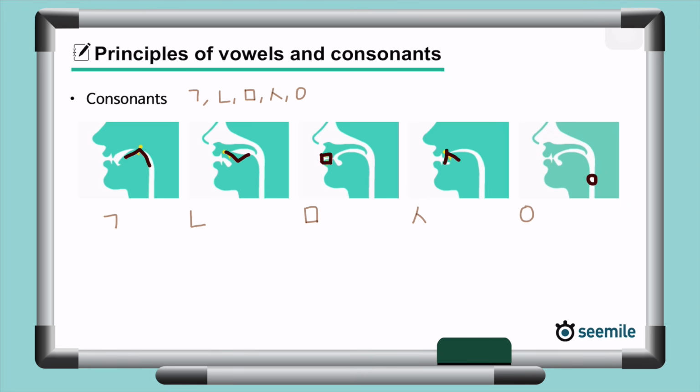For example, as a single stroke was added to 니은, it became 디귿, which has the d sound. And as 2 strokes were added to 미음, it became 비읍, which has the b sound. Some strokes were added to represent the strength of sounds. For example, when you pronounce d with a stronger force, it sounds like t. So by adding one horizontal stroke, the character 티귿 was created to represent the sound t. Likewise, in a similar fashion, 피읍, 치읓, 키읔 were created.